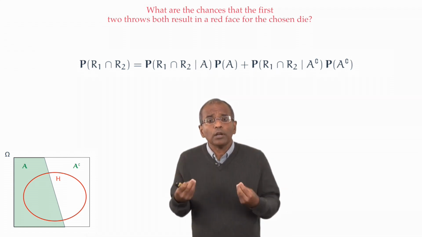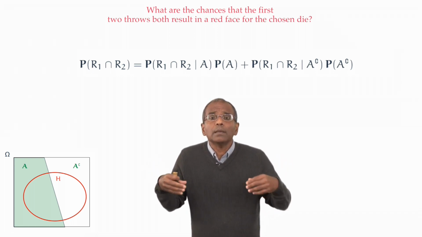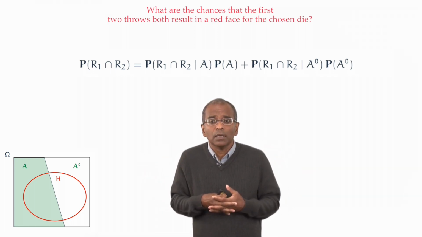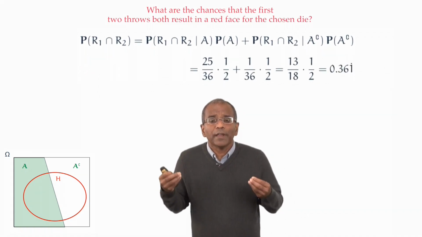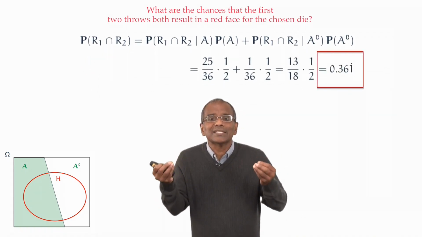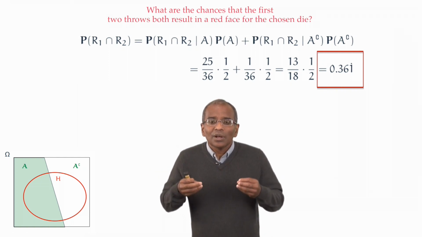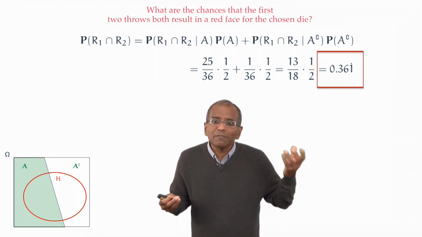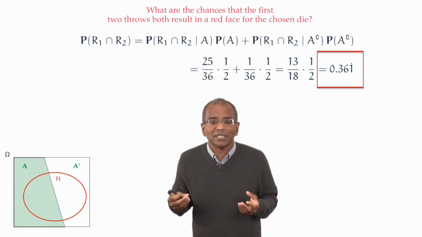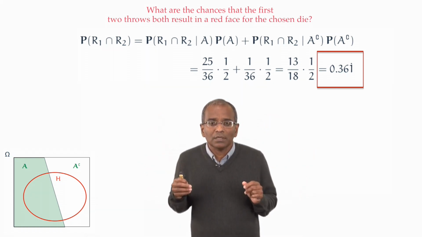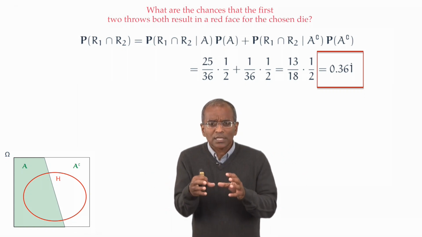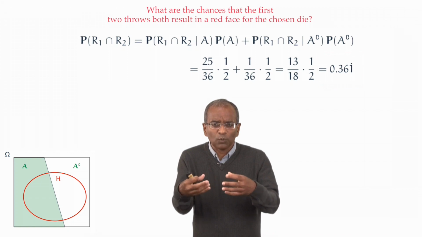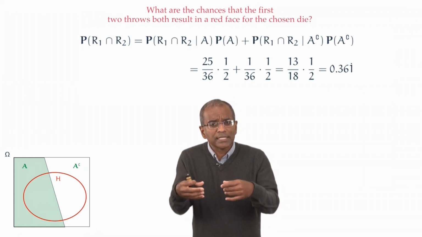Write down now numerically what we have in our implicit definition of probability measure. Work your way through the fractions, and we find that the chance of seeing 2 red faces in a row is about 36%. Significantly more than the 25% I might have naively anticipated in an equivalent experiment, which turns out not to be equivalent after all. This suggests that there are pitfalls here. There are pitfalls for the unwary, that we should be cautious in setting up the experiment.